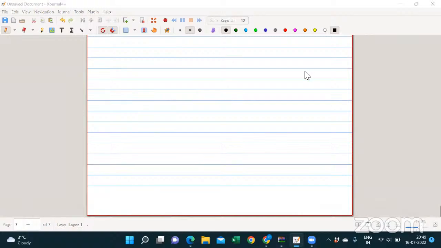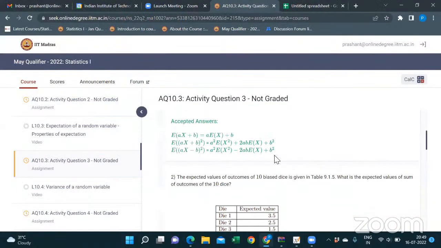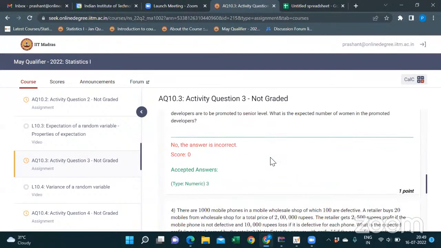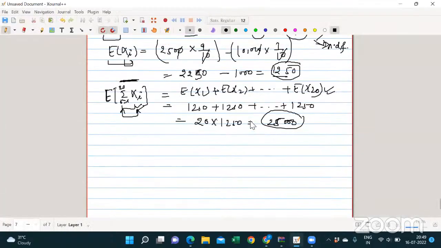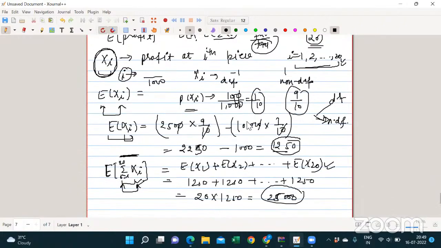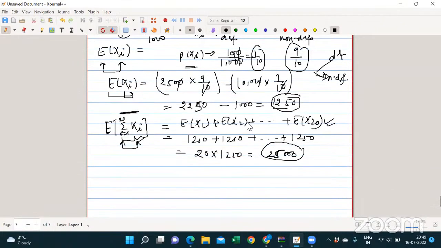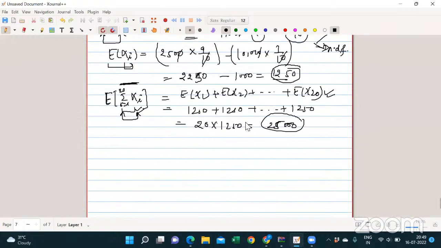Abhinandan, all your doubts are clear, right? No, sir, in the same question one more doubt has arisen. In the fourth question, where you told us we have taken a Bernoulli random variable.